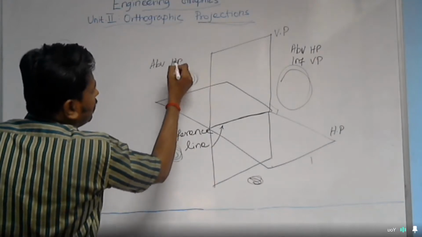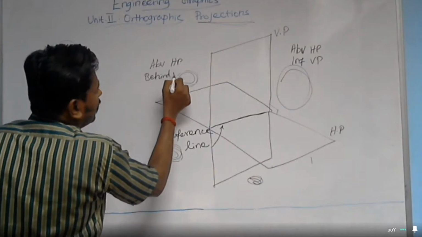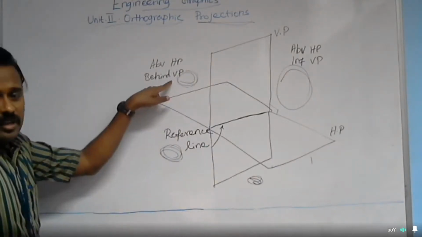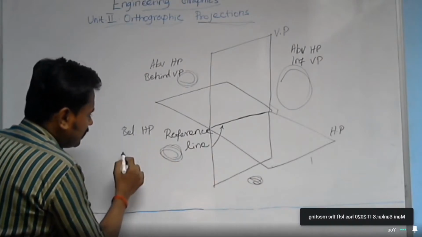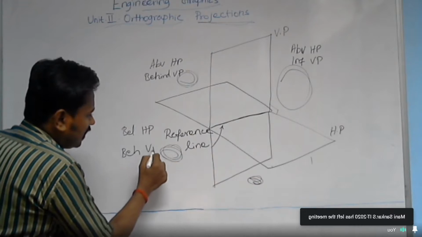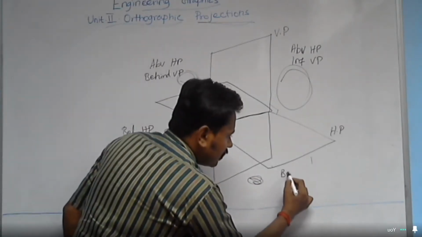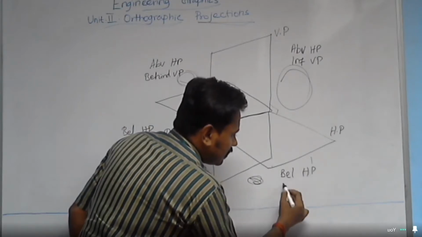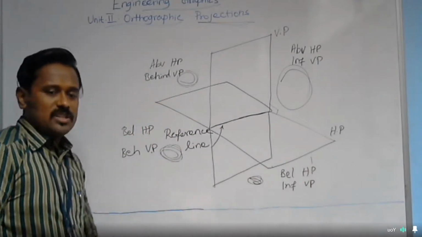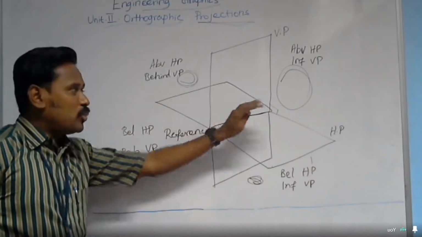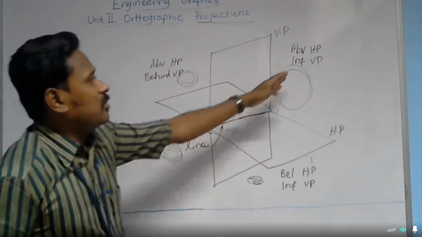Above horizontal plane, behind vertical plane. Here, below horizontal plane and behind vertical plane. And finally, below horizontal plane and in front of vertical plane. So just by considering the position with respect to the horizontal plane and the vertical plane, I named the regions.